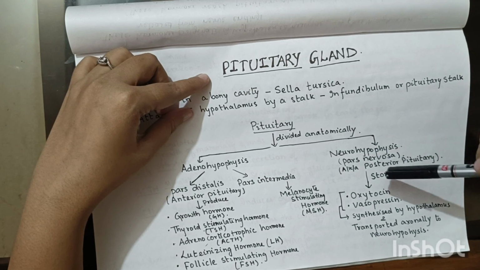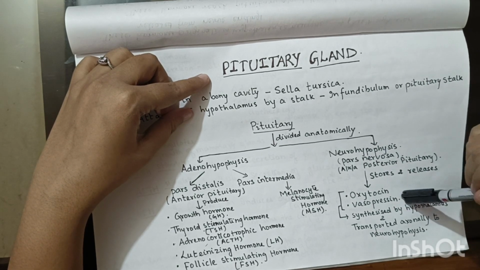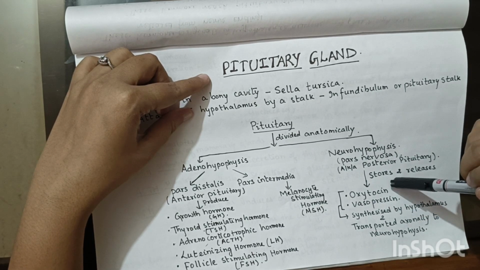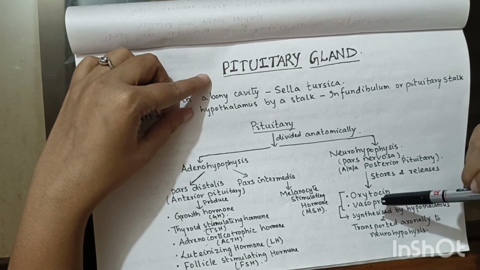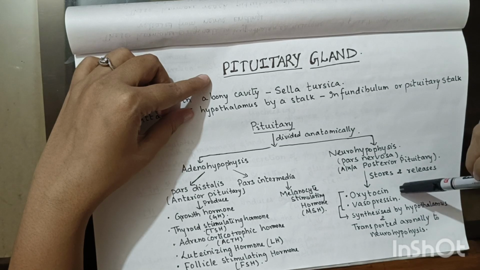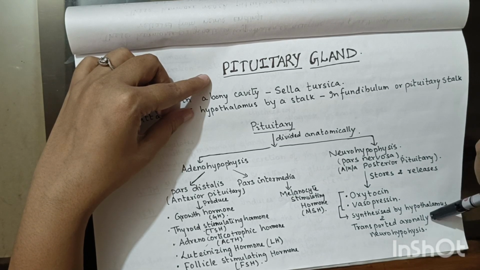Neurohypophysis will not produce any hormone, but it will store and release two hormones, that is oxytocin and vasopressin. Oxytocin and vasopressin are actually synthesized by hypothalamus and transported axonally to neurohypophysis.